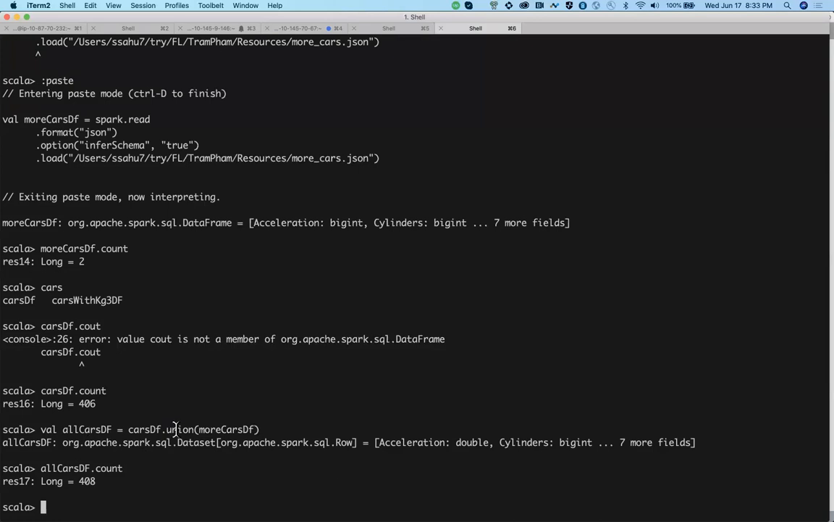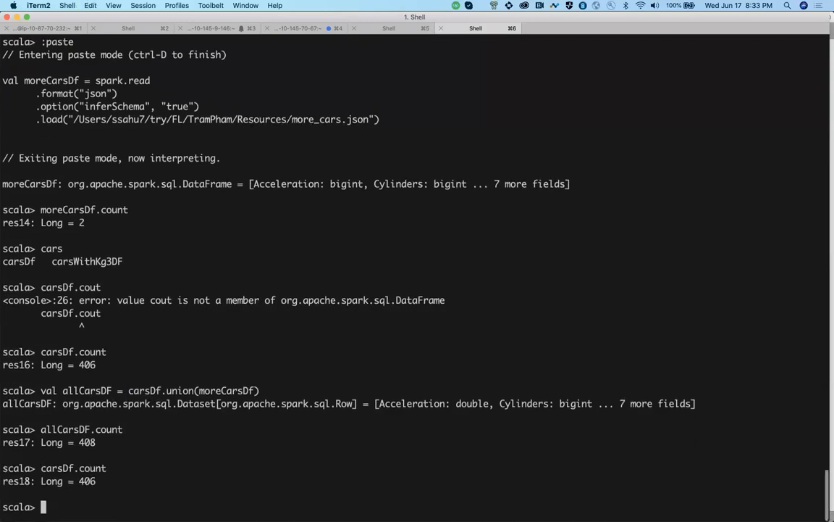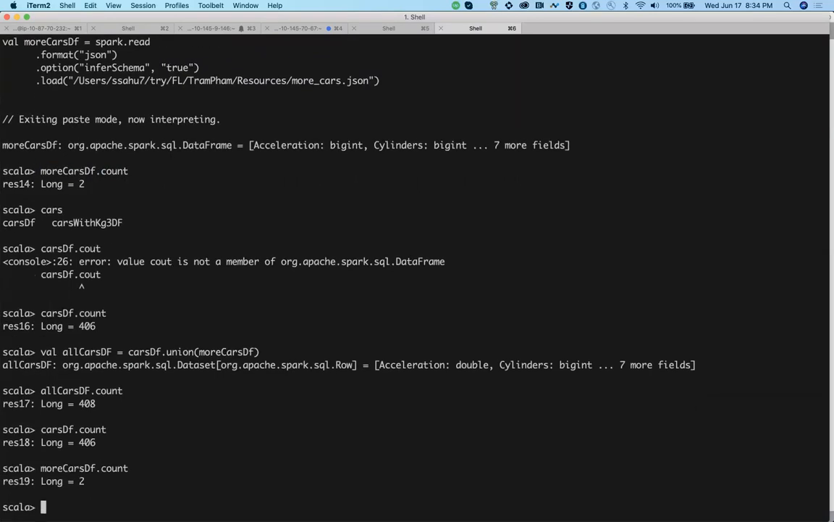But for now, union is basically, see this particular case. You did some computations and you had cars.df, but later on you did again some computations and you have more cars.df. Now, basically you want to merge these two into a single data frame. So that's what all cars df is.